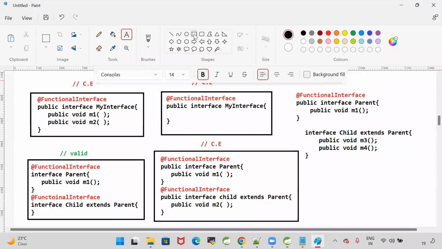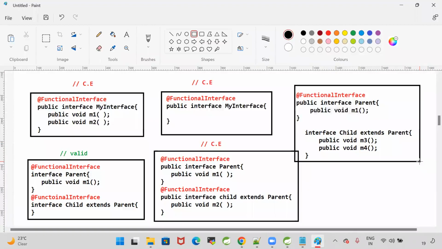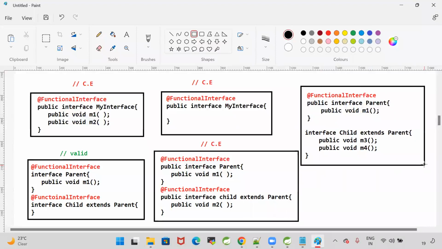Valid or invalid? This is the fifth scenario. Valid or invalid? Fifth scenario is valid. Why? Because I'm not writing functional interface for the child. Child is a normal interface. It can contain any abstract methods. Understood?